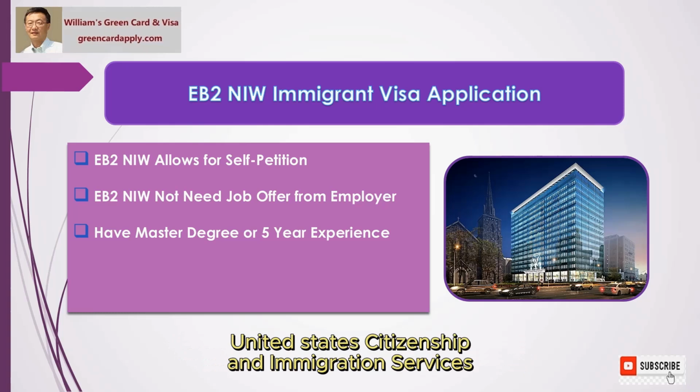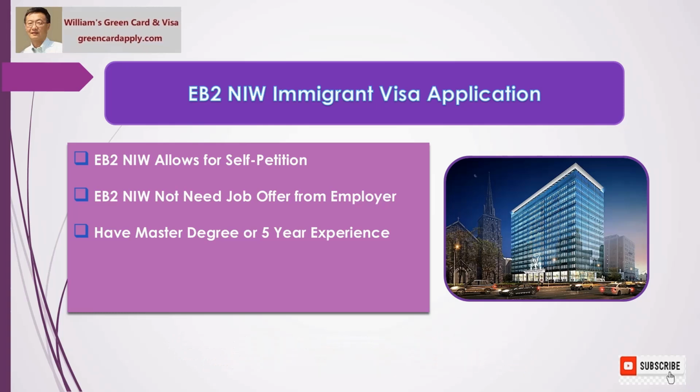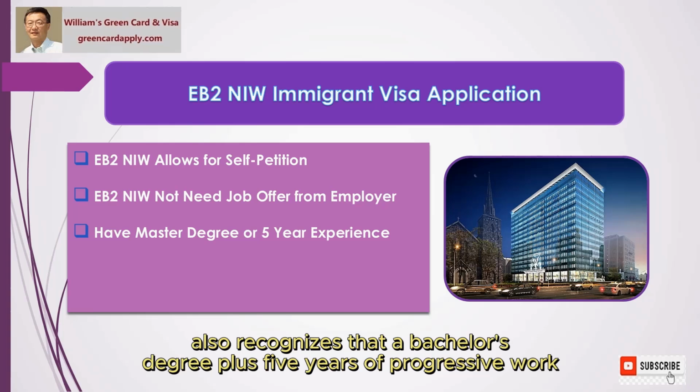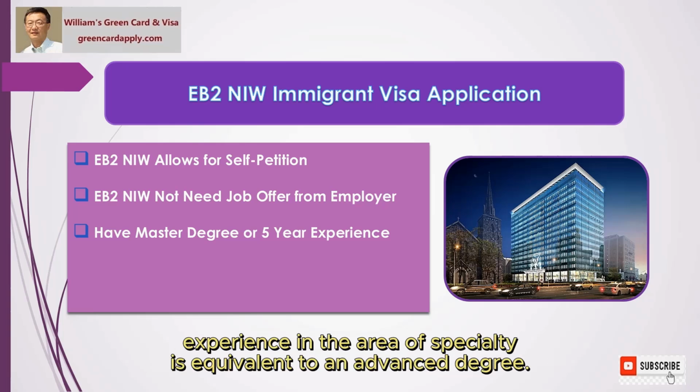United States Citizenship and Immigration Services, USCIS, also recognizes that a bachelor's degree plus 5 years of progressive work experience in the area of specialty is equivalent to an advanced degree.